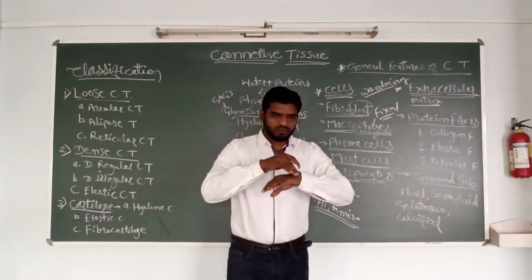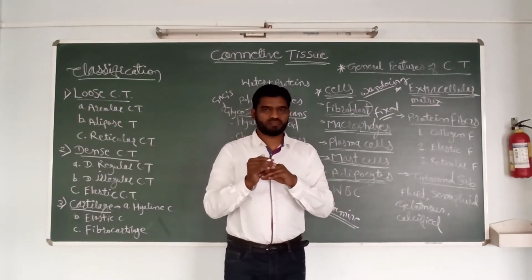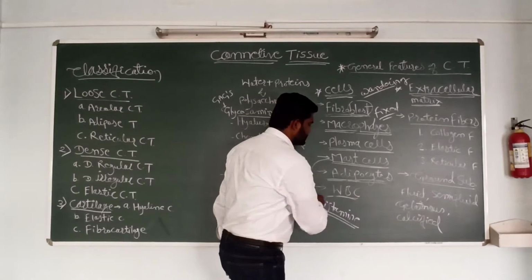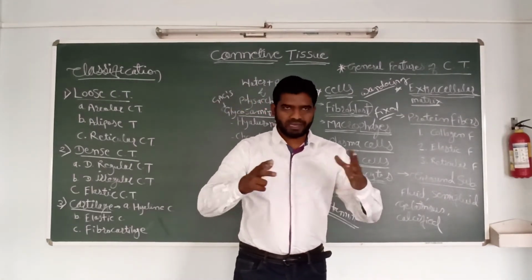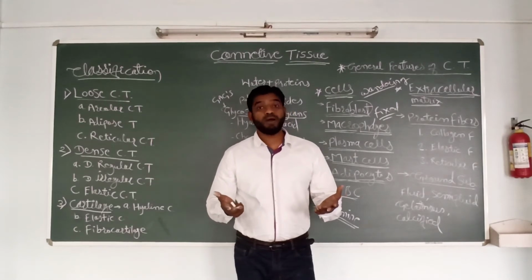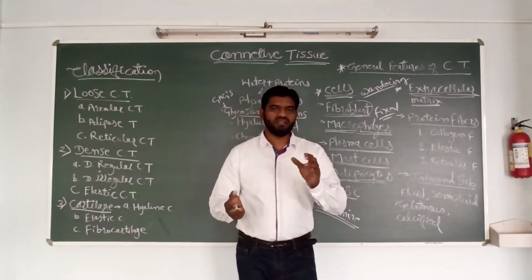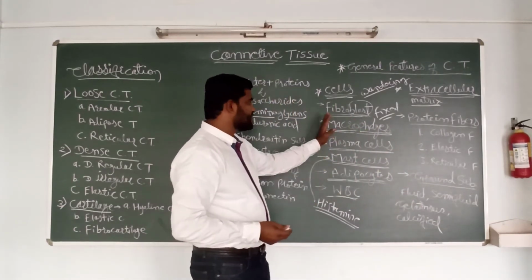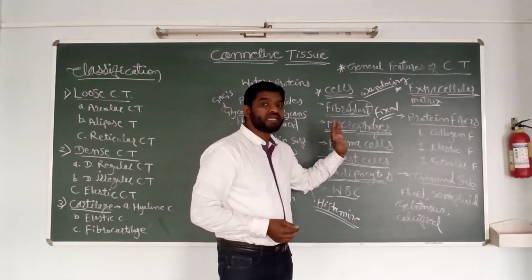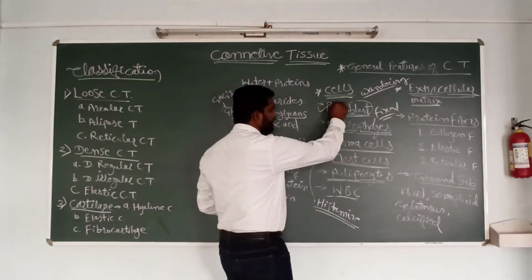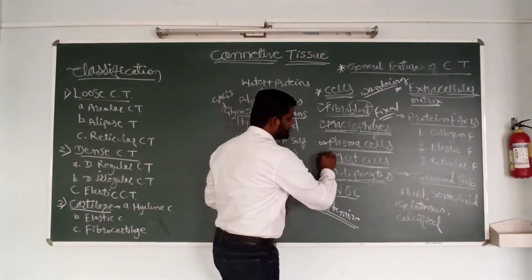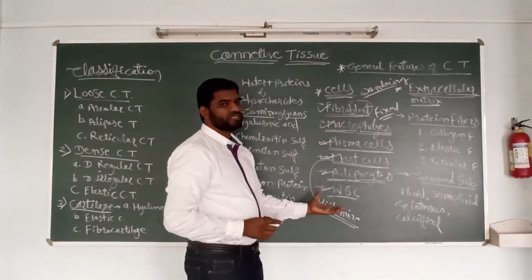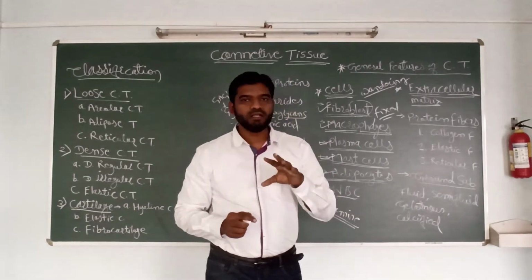form the lower layer, below the dermis, the hypodermis, the subcutaneous layer: adipocytes, adipose tissue, and some WBCs. There is a presence of certain WBCs. They are not generally found everywhere in the connective tissue, but when there is inflammation, the neutrophils and eosinophils travel from the blood and enter the site of infection and inflammation. So these are the specialized cells present in the connective tissue: fibroblast, macrophages, plasma cells, mast cells, adipocytes, WBCs. These are the cells which form the connective tissue.